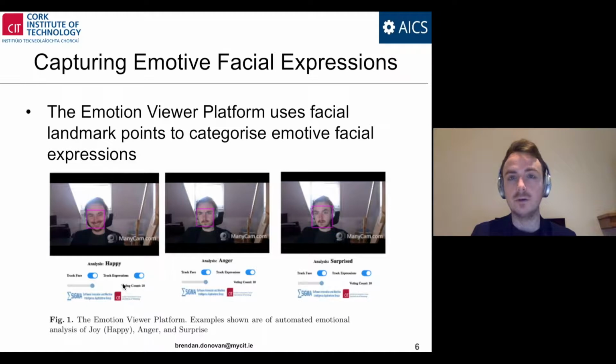The first 2 are required to enable emotive facial expression analysis. Voting count refers to how many consecutive cases of emotion need to be detected in order for the Emotion Viewer to output that emotion. In this case, we set the voting count to 10 as a conservative measure. Prior studies that have used the Emotion Viewer, in terms of training data and also real-time videos on YouTube, have found that it has an average accuracy across the 6 canonical basic emotions of 88%.